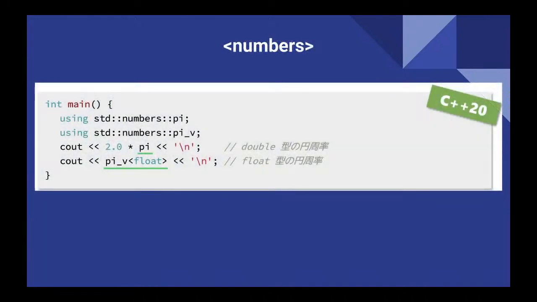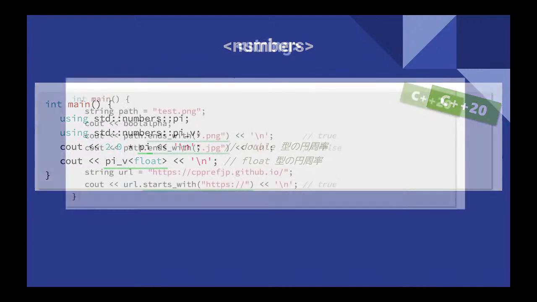And then this is C++20. In C++20, they added a new library called numbers. What happened here is these numbers are like numpy in Python. They will give us these things introduced.